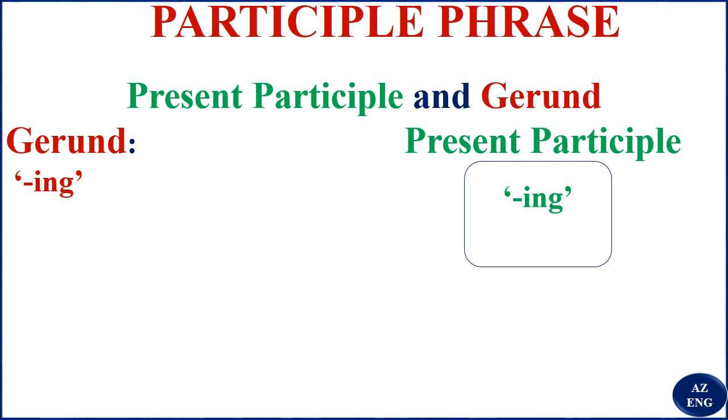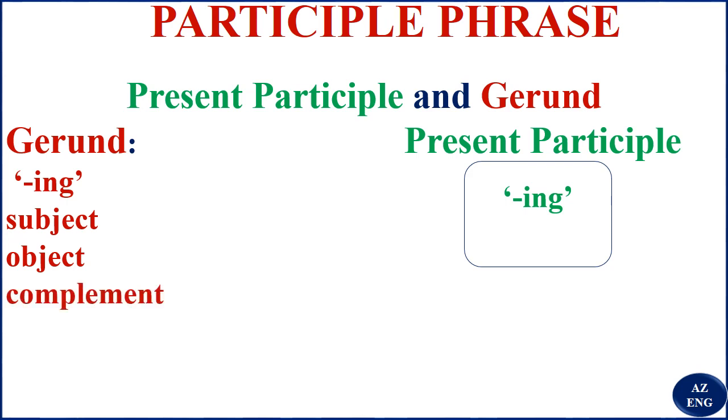But for a gerund phrase, the function is what? It functions as a subject, it functions as an object, it functions as a complement, and it functions as an object of a preposition. That is for the gerund.